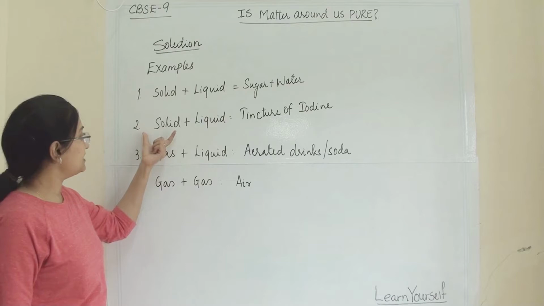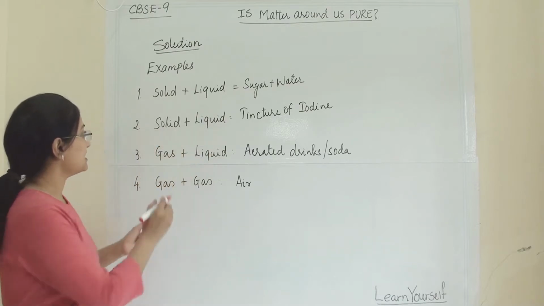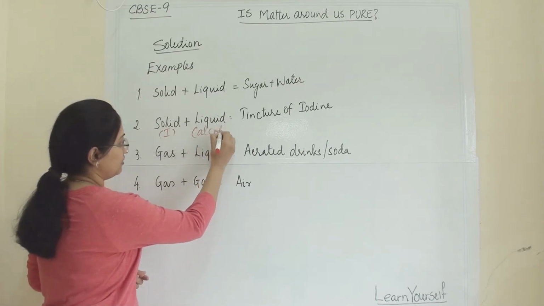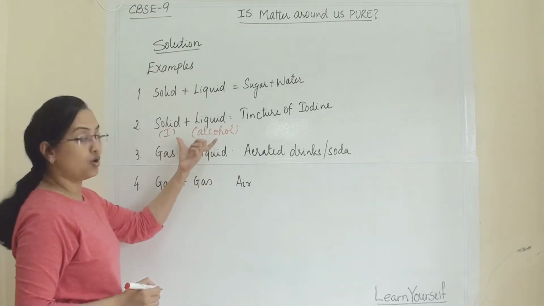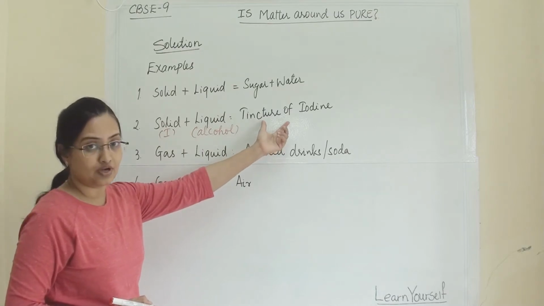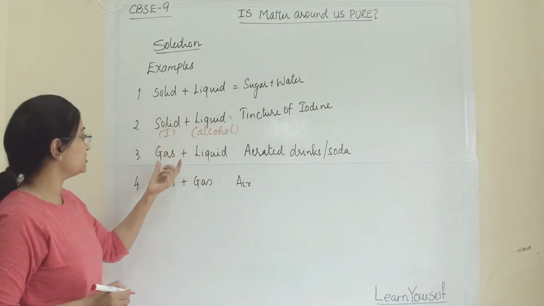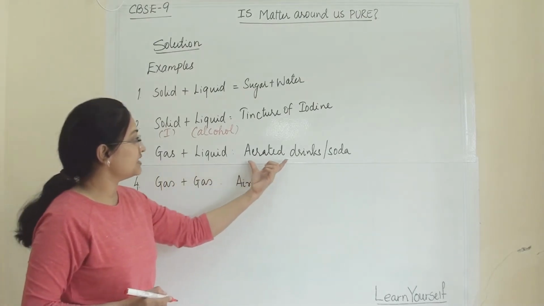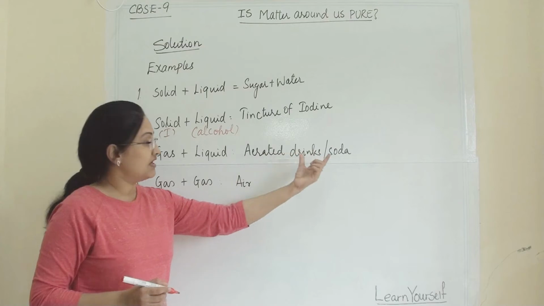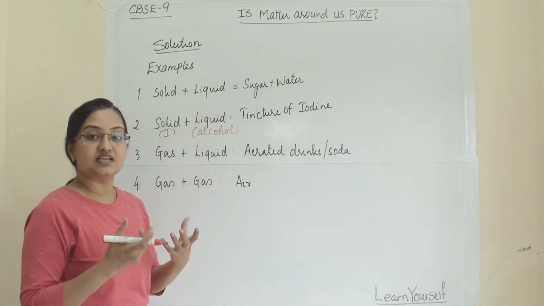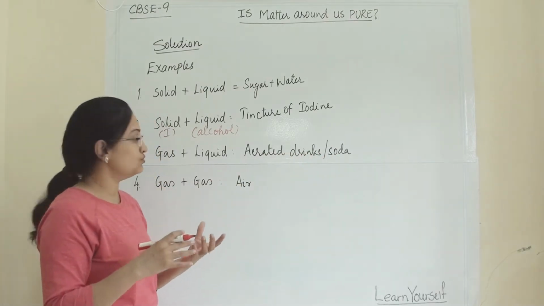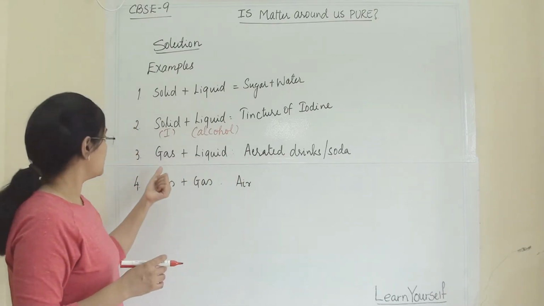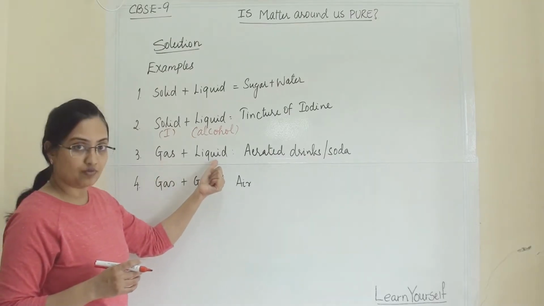The next example is solid plus liquid. As a solid we take iodine and as a liquid we take alcohol. When iodine and alcohol mix, we get tincture of iodine. This is a solid-liquid solution. Then there is gas plus liquid, a solution such as aerated drinks like soda, where carbon dioxide is pressurized and filled into a liquid.